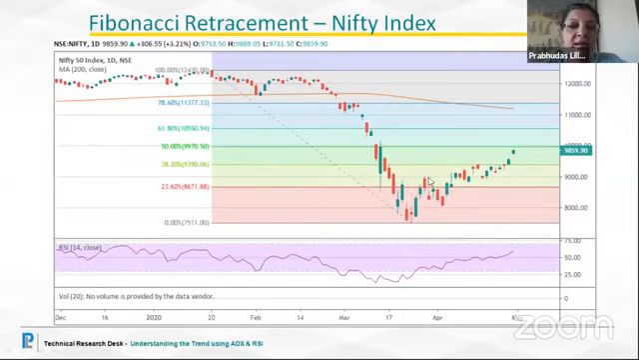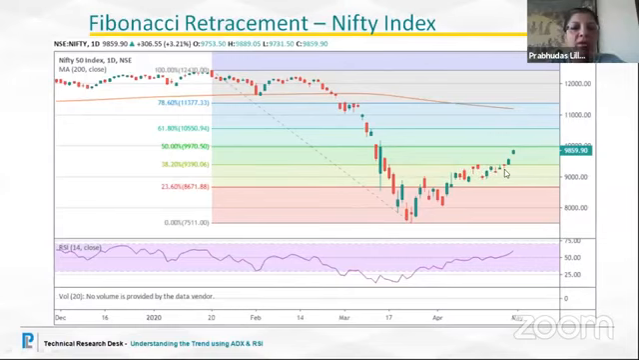The higher levels are now the resistance zone, and the support levels are the levels on the lower side of the scale. So as soon as we crossed the 23.6 resistance level, our next aim was to move towards 9,300, 9,400, which is the 38.2 scale resistance. So we took quite a while to cross this.